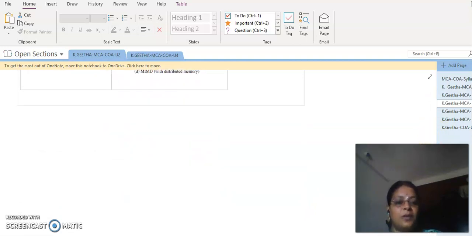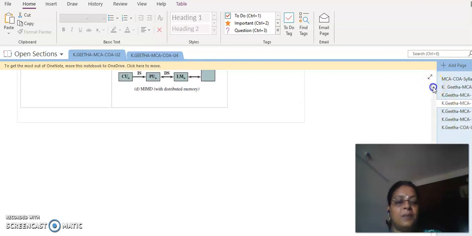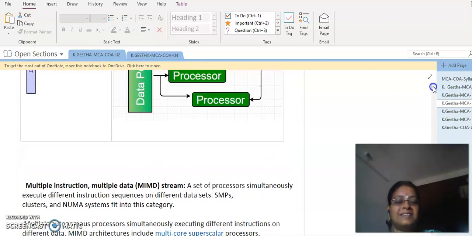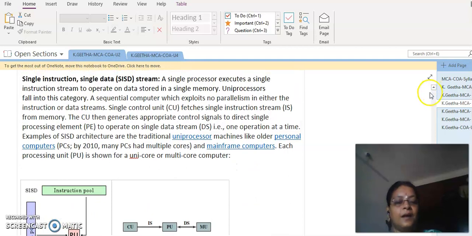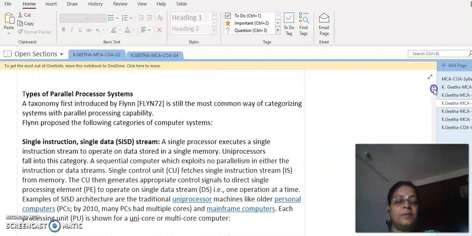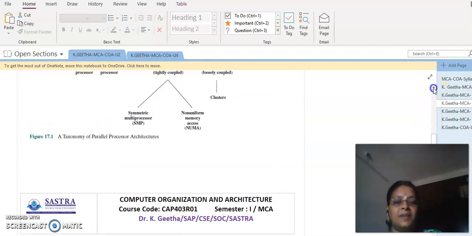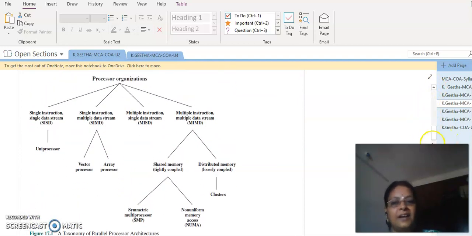So far we have discussed parallel computing, which is classified by Flynn under four categories, namely SISD, SIMD, MISD and MIMD. Accordingly, MISD, multiple instruction single data, is going to be the rarest model. We have also discussed the taxonomy, wherein a uniprocessor comes under the category of SISD, and since we have multiple data, SIMD has to involve an array processor or vector processor. So SIMD can be realized by vector processor architecture or array processor architecture. Coming to MISD, as I told, it is rarely practiced. It is not that practically feasible.